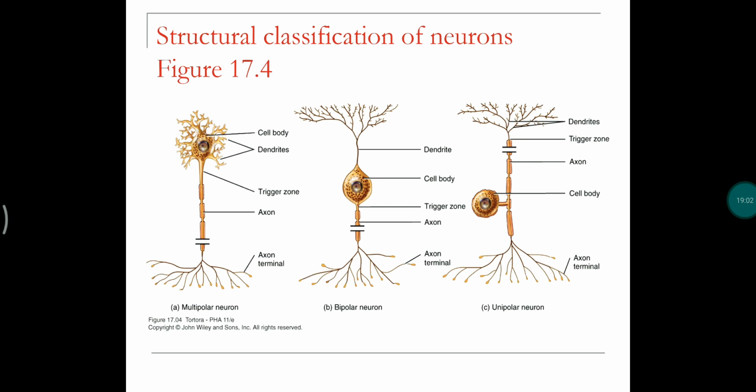Here we can see in this slide the three different types of neurons. Multipolar neurons have the cell body with only one axon and many or several dendrites. Whereas the bipolar neuron consists of only one main dendrite and only one axon. And whereas the unipolar neuron consists of only one axon without any dendrites over the cell body.